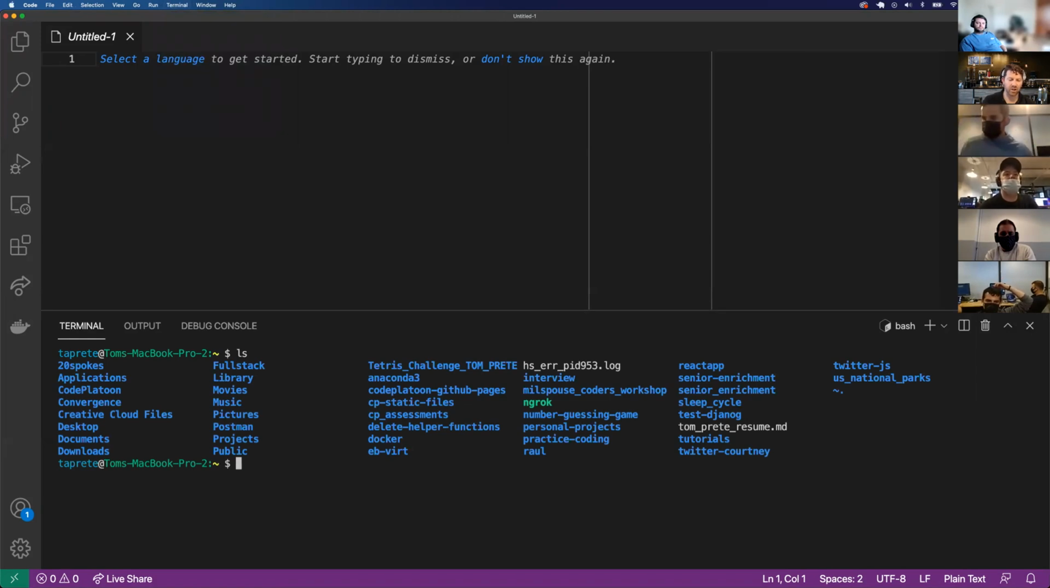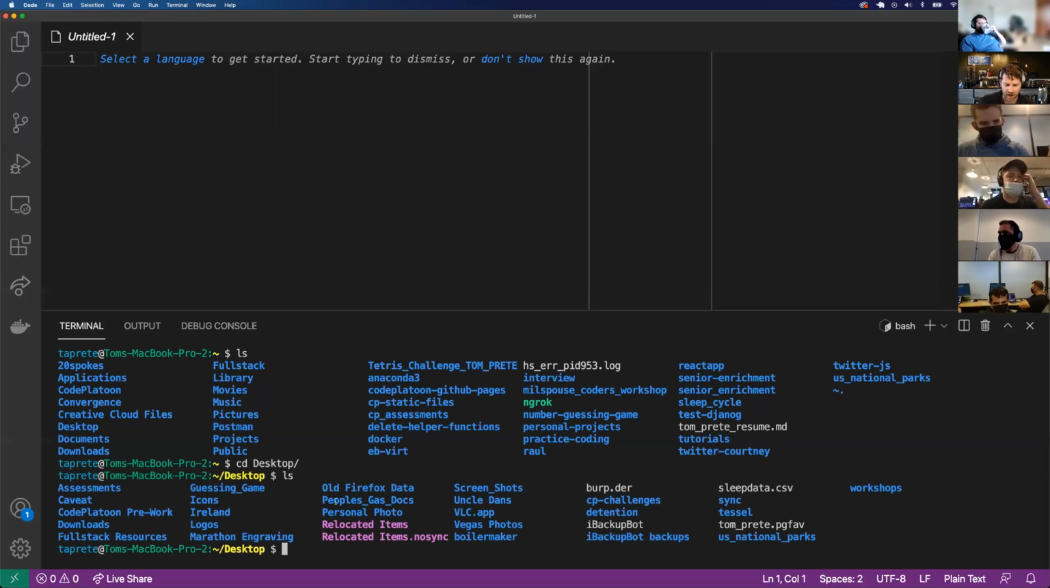So now I'm going to go to my desktop right here. I'm going to cd to my desktop like so. So now I am located in my desktop. I'm going to list everything out in there with ls. I've got a bunch of stuff in here, but what I'm looking for is Code Platoon challenges, CP challenges. So I'm going to cd into cp-challenges and press tab to autocomplete that. Now I'm in CP challenges.